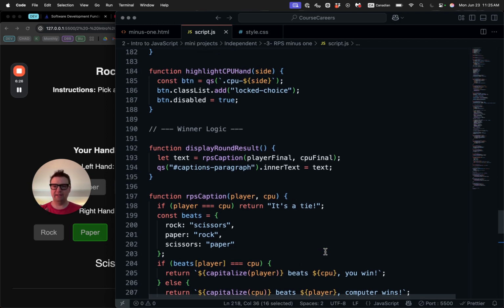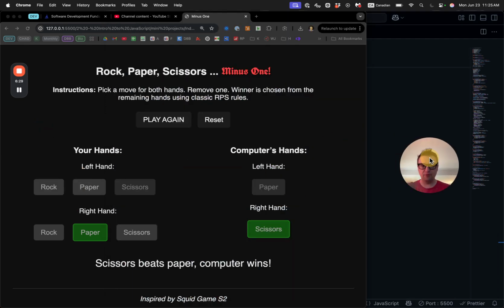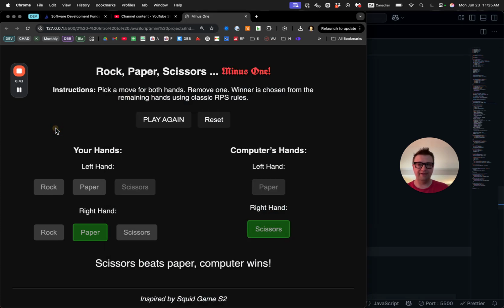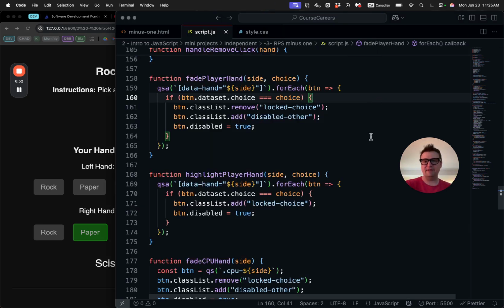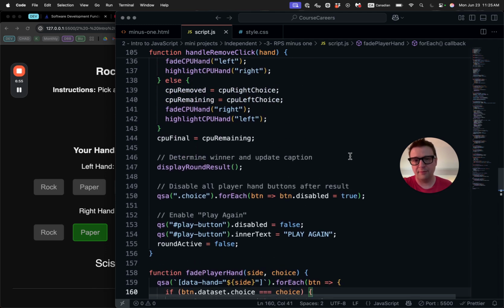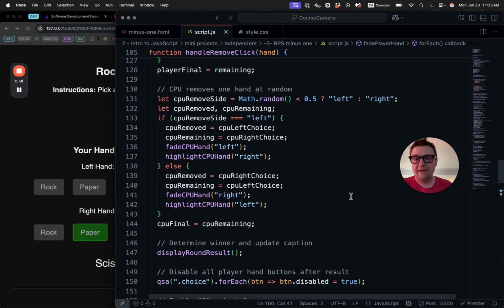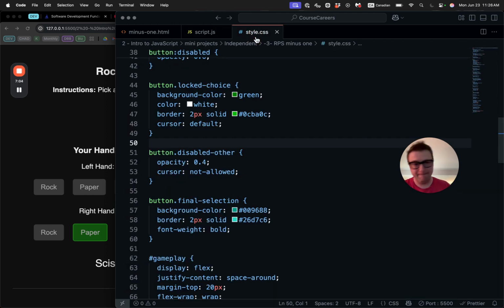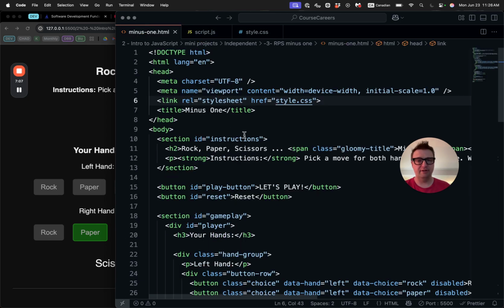The winning logic is pretty easy, but what was harder is the first round of selection. Like I could easily do a rock, paper, scissors in one go. Oh, sorry. Again, Meta glasses acting out. The regular rock, paper, scissors game is easy, but the whole pick, fade out the choices, then get the computer to pick, randomize which one he's going to pick, and then determine the winner at the end. It's like this extra set of steps is really what all those helper functions are about, which I'm, again, really stoked about. It is simple, not always immediately obvious, and then it's all plain vanilla styling, plain vanilla JS and HTML.